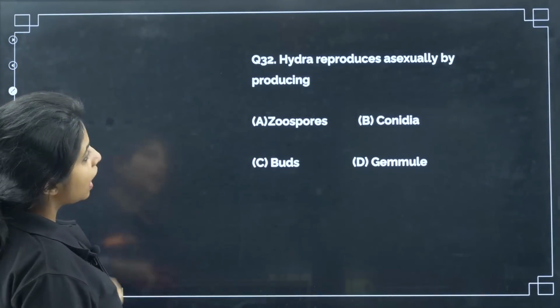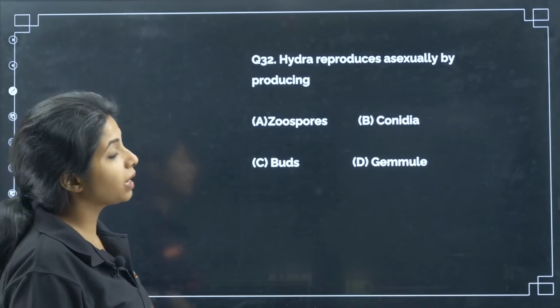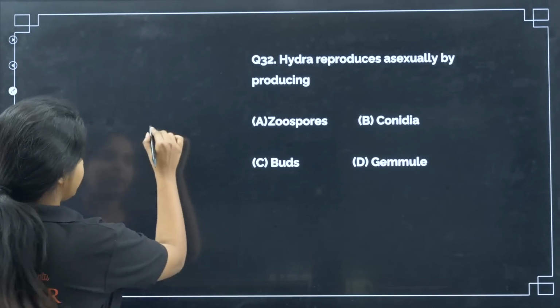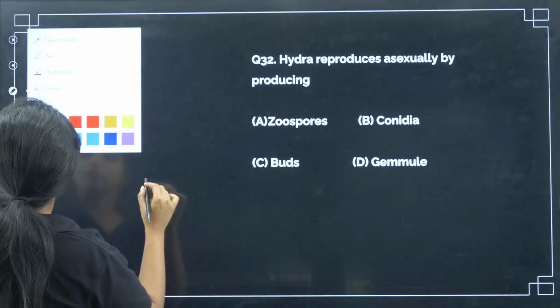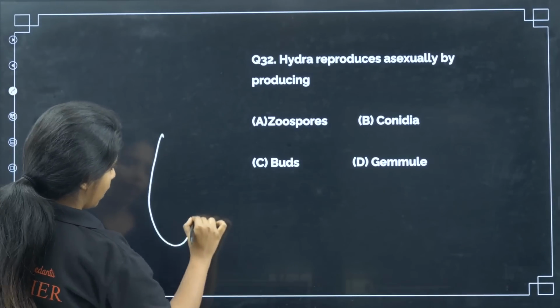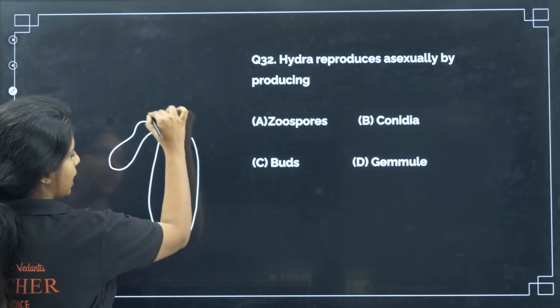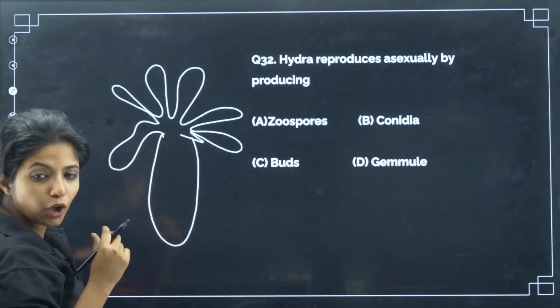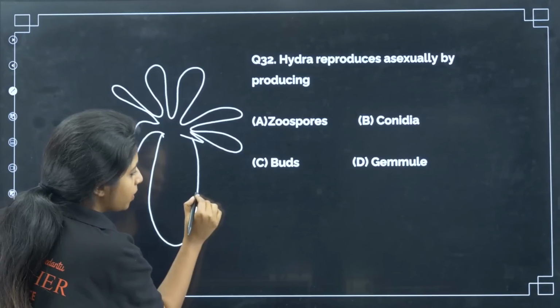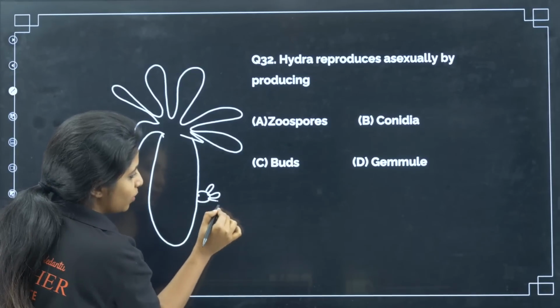Now, going ahead, Hydra reproduces asexually by producing what? If you have seen Hydra, my dear children, it's a very fun, cute little thing. It has tentacles like this, and it forms small hydras by forming buds. They have buds with the tentacles.